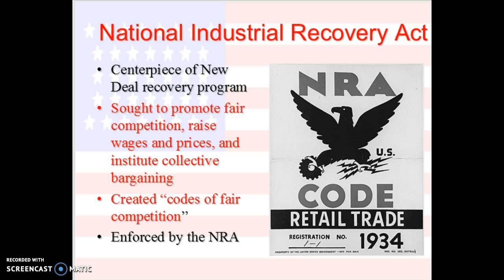Then we also have the National Industrial Recovery Act. So this is going to help businesses. And this was a really big thing in the New Deal. This one sought to promote fair competition, raise wages and prices, and institute collective bargaining, which means that unions could be there. And so it created codes of fair competition. This was not required, but any company that was part of this would have the Eagle sticker in their storefront, and it let people know that they had fair practices.